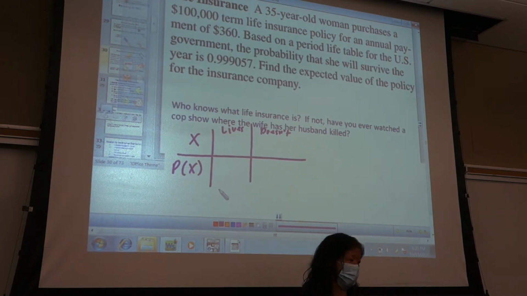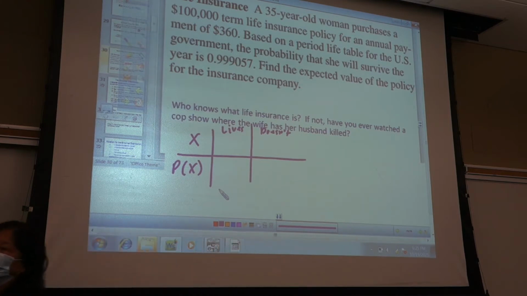$100,000. So do I get $100,000 if I'm the insurance company, or do I lose $100,000? Lose. So from their perspective, she doesn't survive. That is a negative $100,000 to you. What happens if she lives? What's that to you? Basically, how much do you pay out? Well, let's ignore that part for now. We'll say how much do you pay out? None. 0. Is everyone on board with that part?